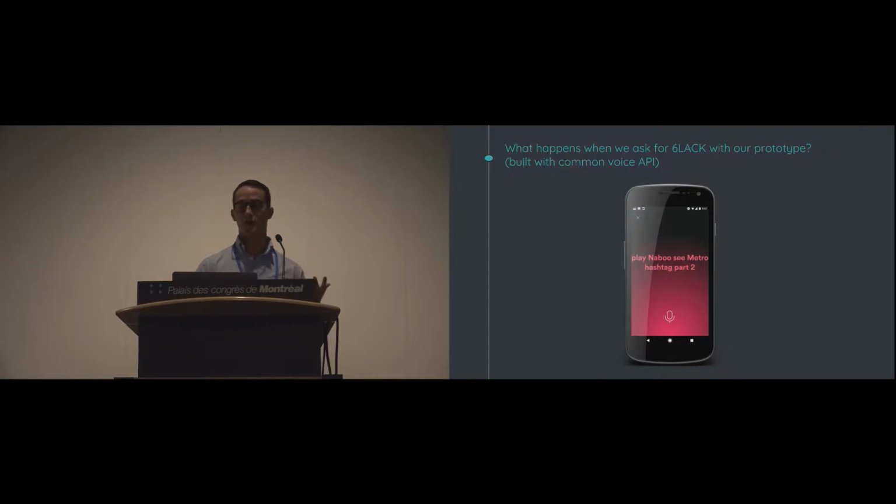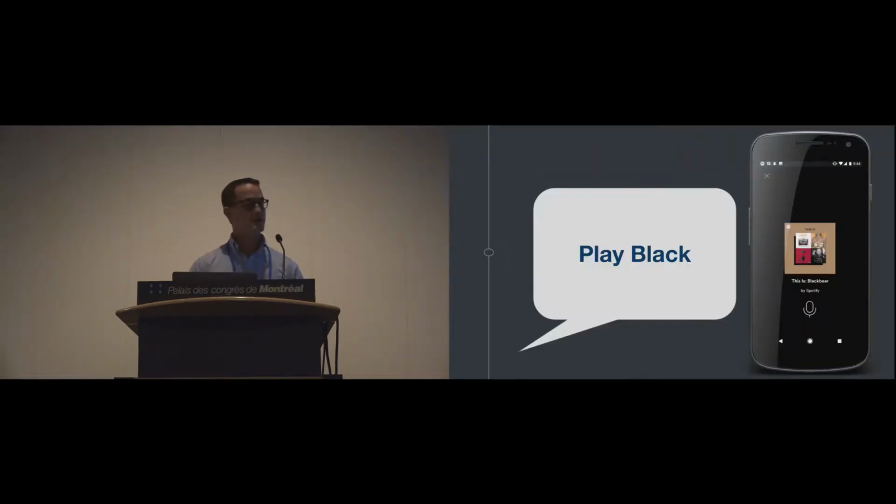Specifically in our context, we're talking about a prototype system we've made as a voice interface to Spotify on a mobile app. If you say "play black" to a voice interface, it might play you something like Black Bear, which is a completely unrelated artist. But in fact, if you say "play 6-lack," it will actually return the artist you're looking for. And that's not really great.